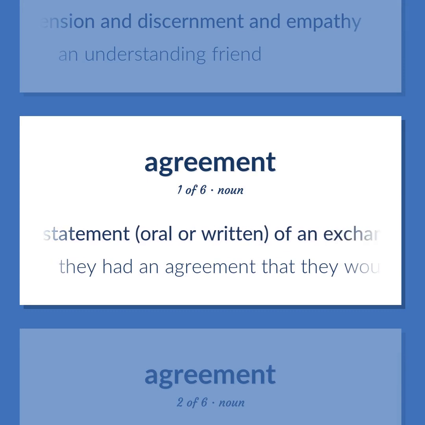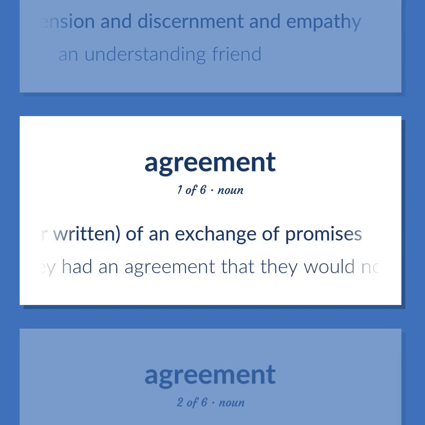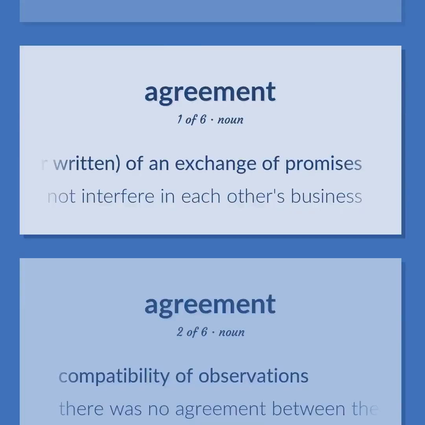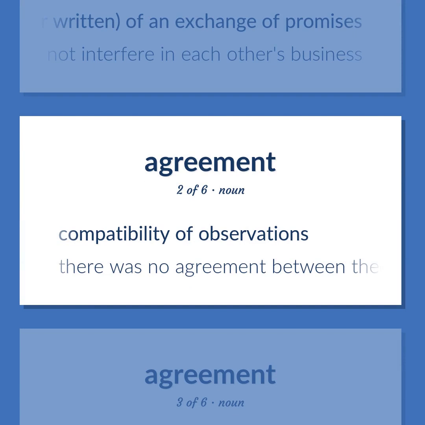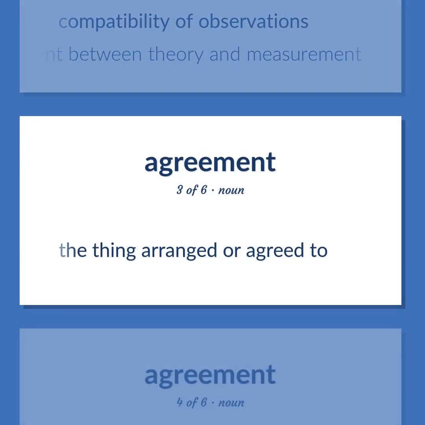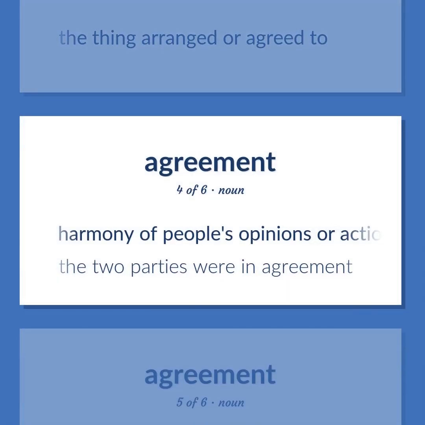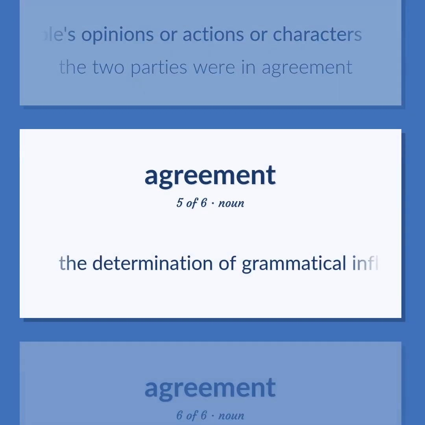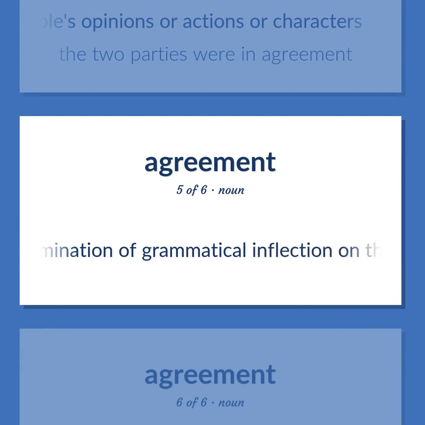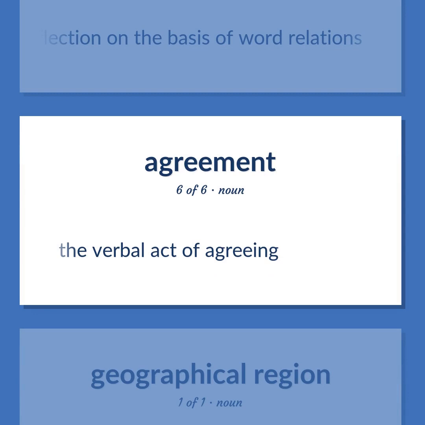The statement, oral or written, of an exchange of promises. They had an agreement that they would not interfere in each other's business. Compatibility of observations. There was no agreement between theory and measurement. The thing arranged or agreed to. Harmony of people's opinions or actions or characters. The two parties were in agreement. The determination of grammatical inflection on the basis of word relations. The verbal act of agreeing.